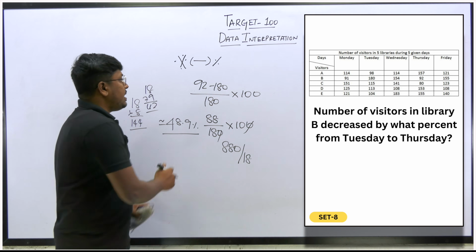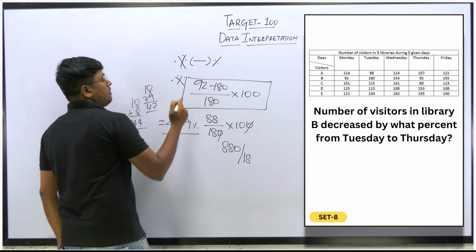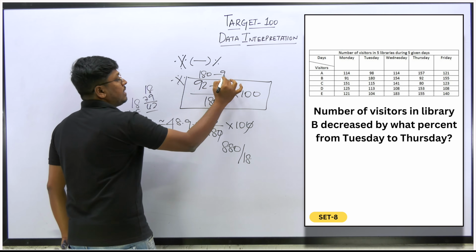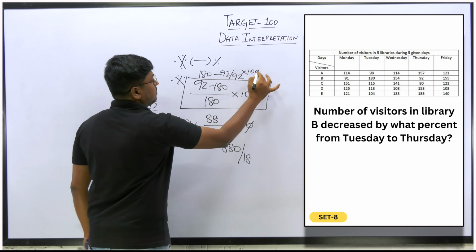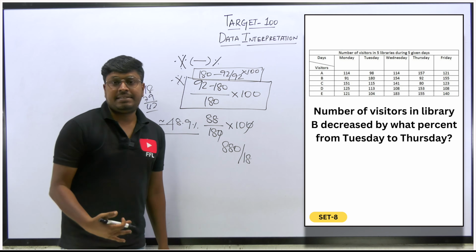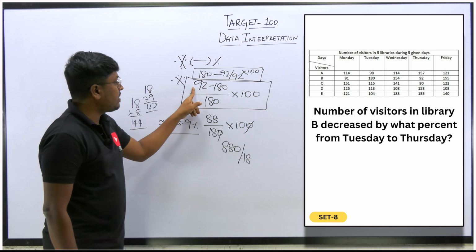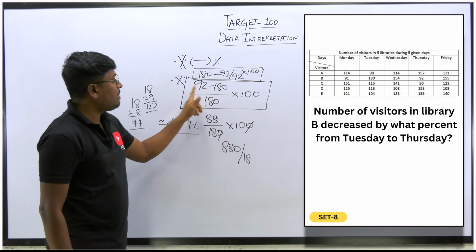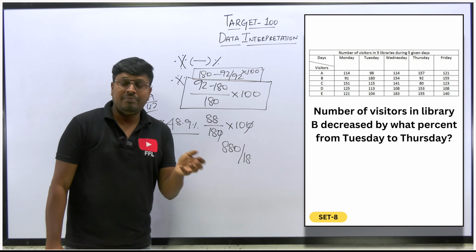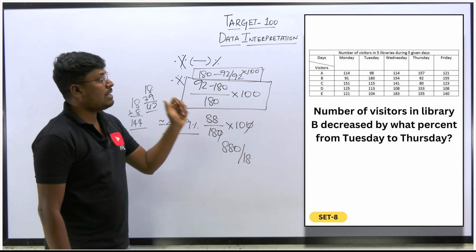So only this area is important. I have seen many students making a mistake on this part. If it is an increased percentage, then you have to write 180 minus 92 by 92 into 100. But here they have asked for the decreased percentage. If it is a decreased percentage, then the numerator should be negative. So 92 minus 180, when you subtract this, you will get the answer in terms of negative. So the answer will be in the form of decreased percentage, right? So these will be the answers for set number 8.